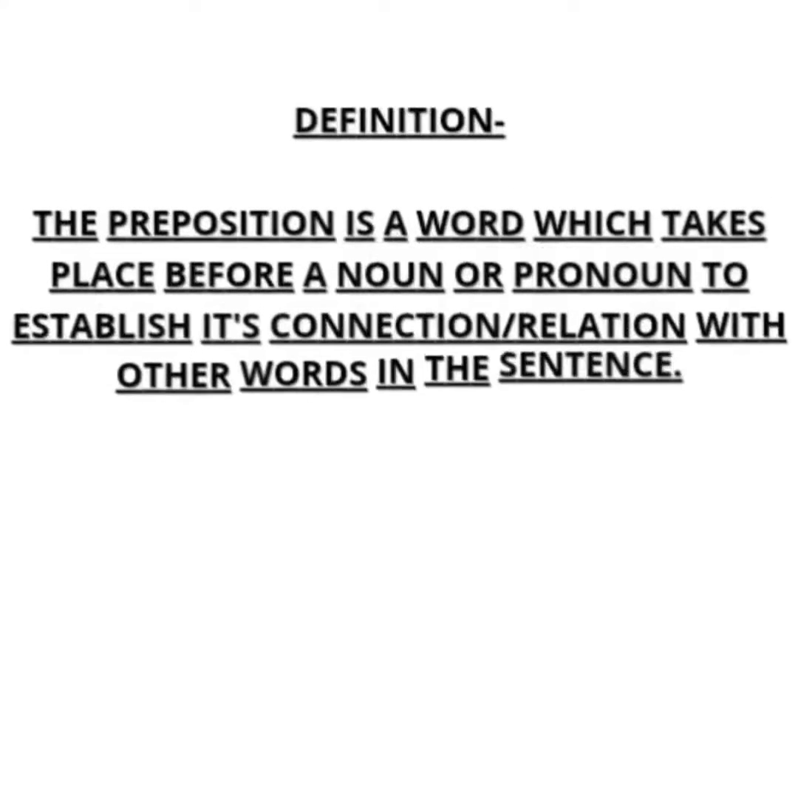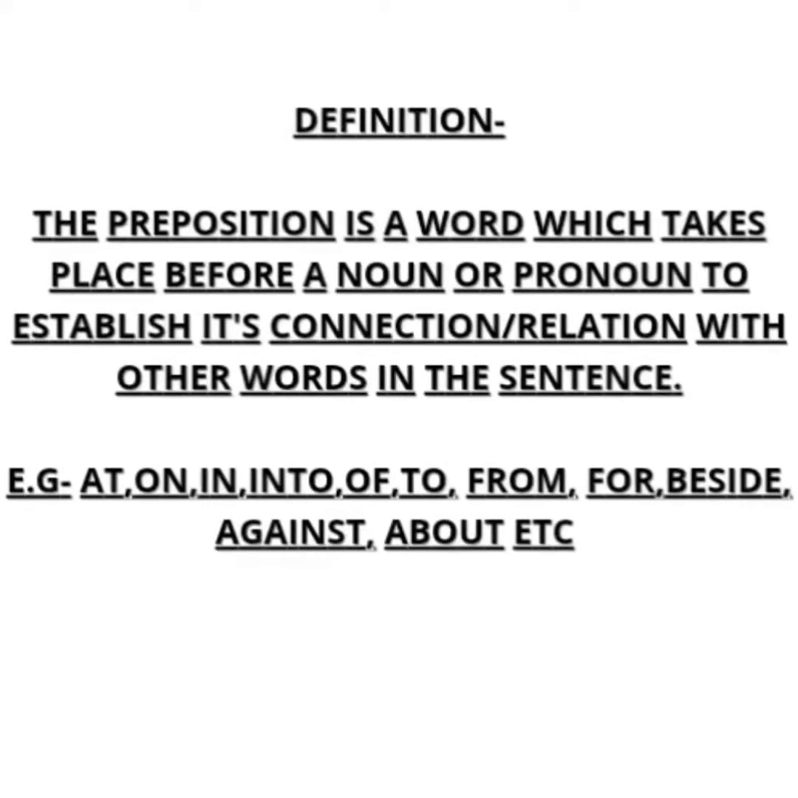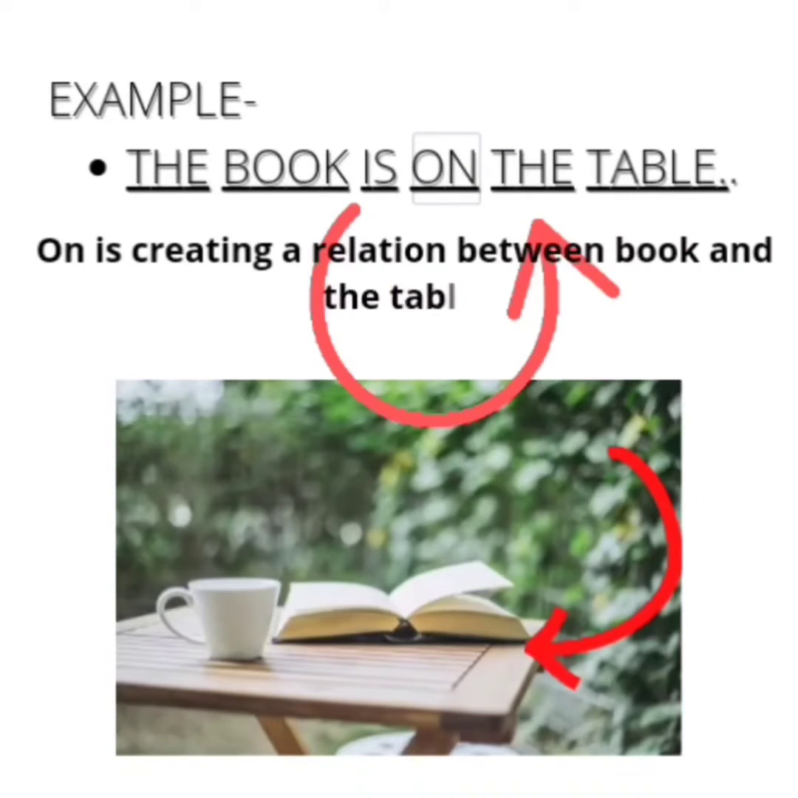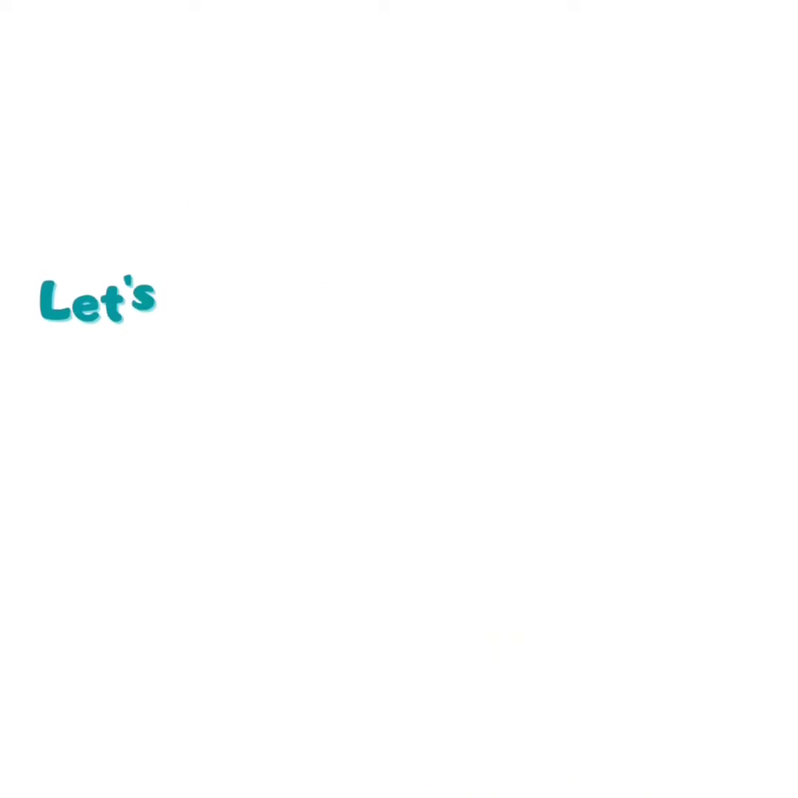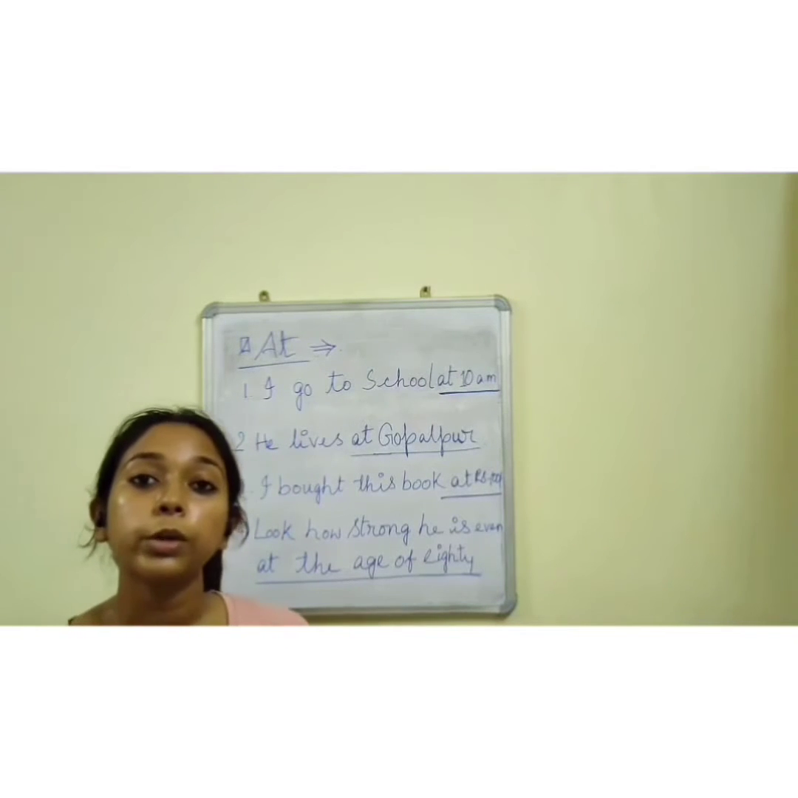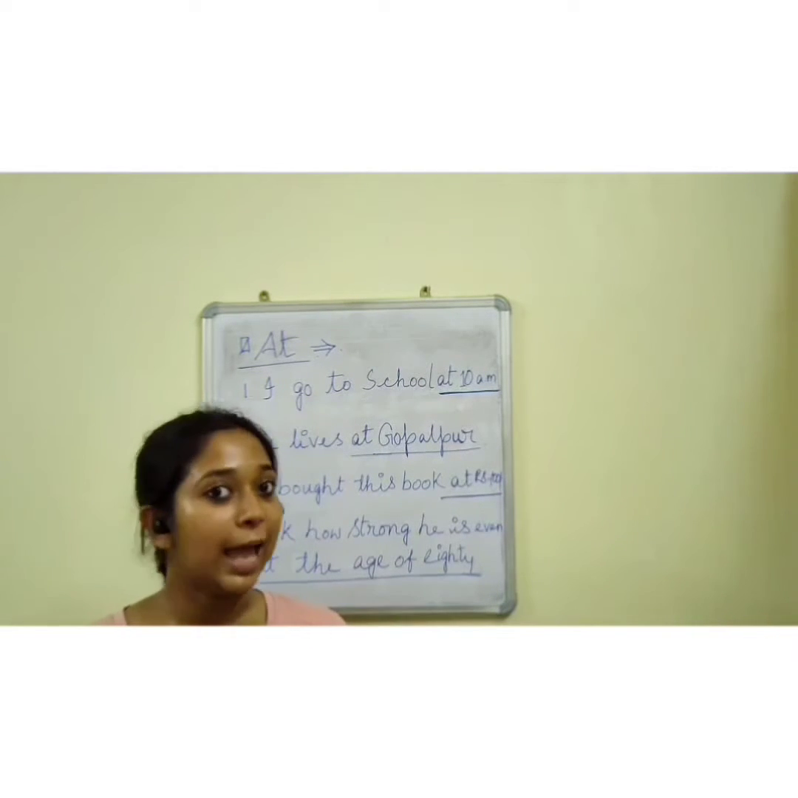A preposition is a word that connects two words and establishes a connection. On is connecting the book and the table. So we are going to first discuss about at.